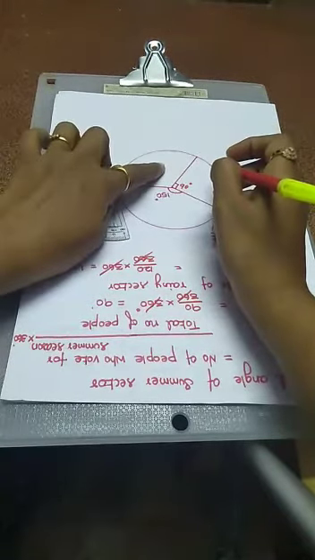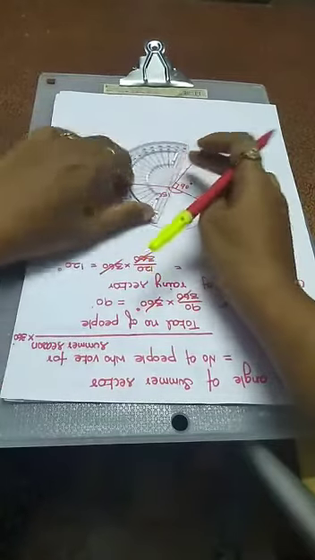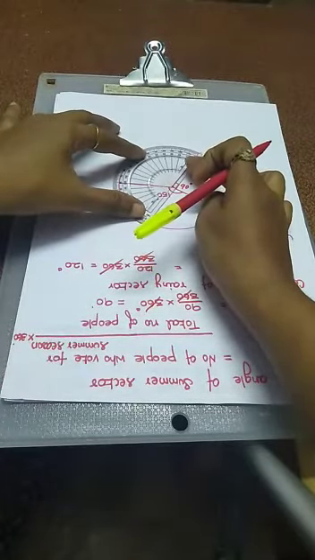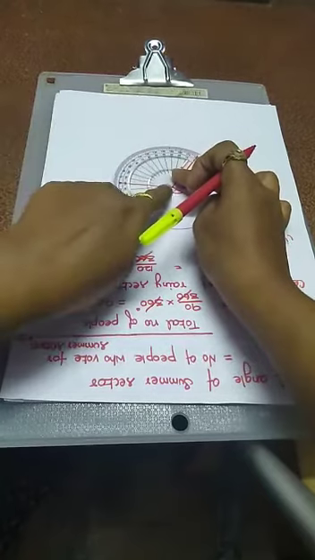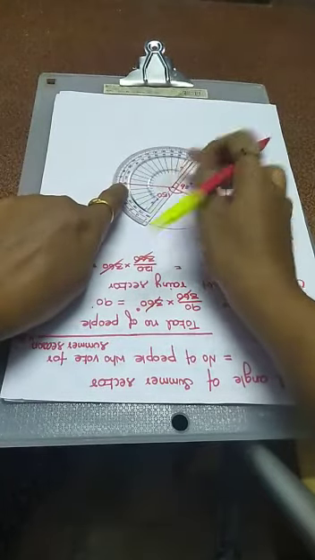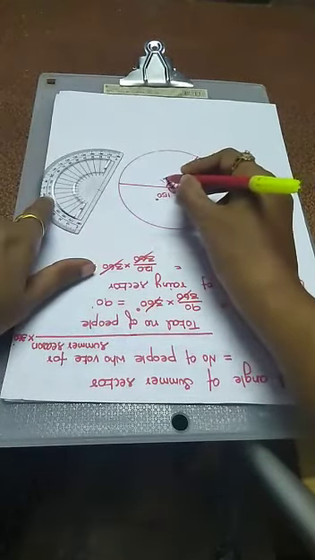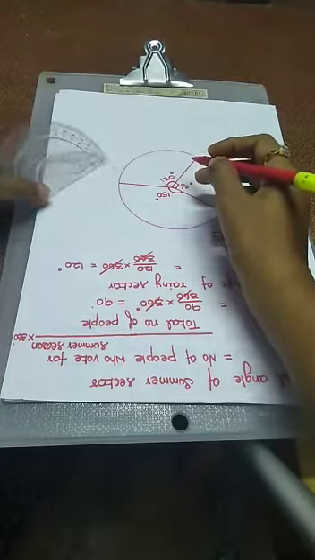Another balance value is actually 120 degree. You just measure it, you just check it. You just look at the figure. This is actually 120 degree. So you just mark this is 120 degree. These are the given details.